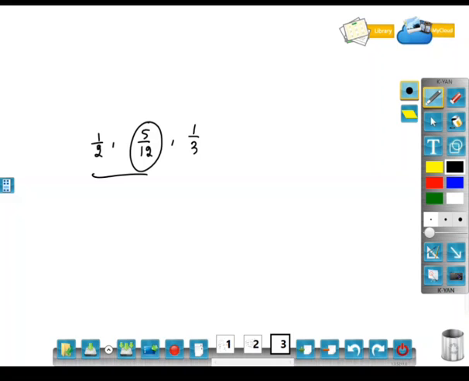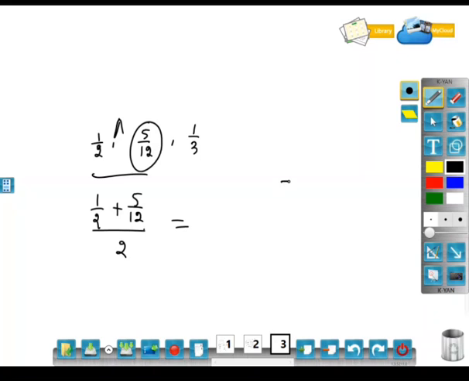Let us take these two numbers, 1 by 2 and 5 by 12, and find the mean of this. You will get some other number between 1 by 2 and 5 by 12. Anyhow, it is coming between 1 by 2 and 5 by 12, so it is between 1 by 2 and 1 by 3.